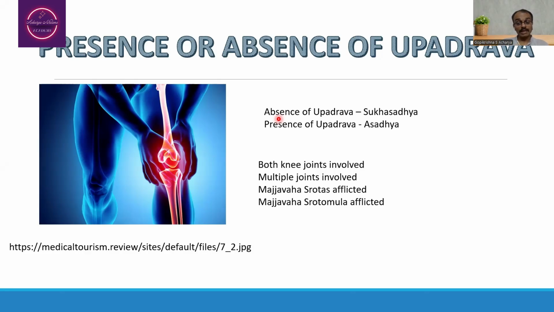When you think about Majjavaha Srotas affliction, we may suspect a possibility of Majjavaha Srotas Mula affliction also. Asthi and Sandhi are considered to be Majjavaha Sroto Mula. In due course of time, there may be the possibility of Majjavaha Srotas Mula affliction also. That is indicative of Asadhyata of an illness.